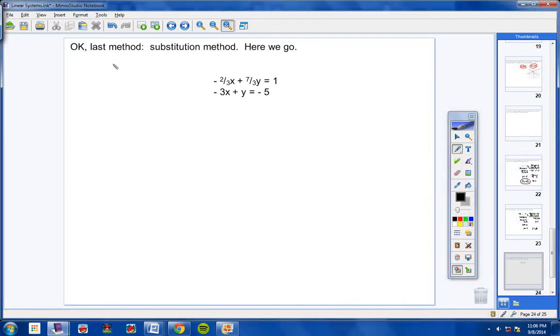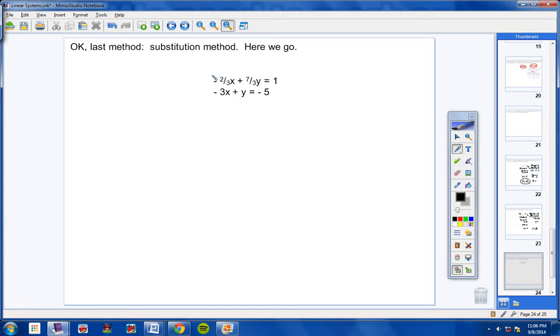Okay, students, here we go. Let's look at our last method for the day. Our last method for the day is the substitution method. Okay, so here we go, substitution method. Now, I chose the problem here with fractions because I really feel like you need to know what to do when you have fractions in one of these.